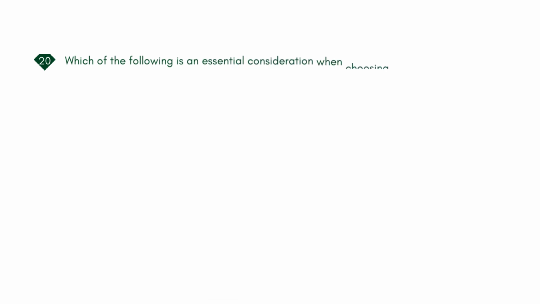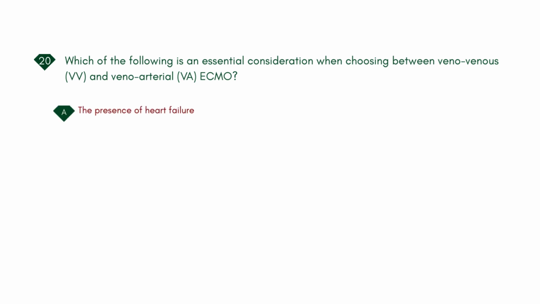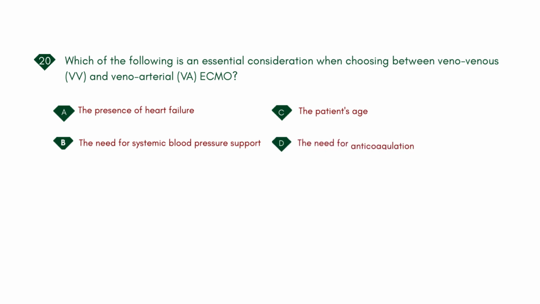Which of the following is an essential consideration when choosing between veno-venous, VV, and veno-arterial, VA, ECMO? A. The presence of heart failure. B. The need for systemic blood pressure support. C. The patient's age. D. The need for anticoagulation therapy. Answer: A. The presence of heart failure.